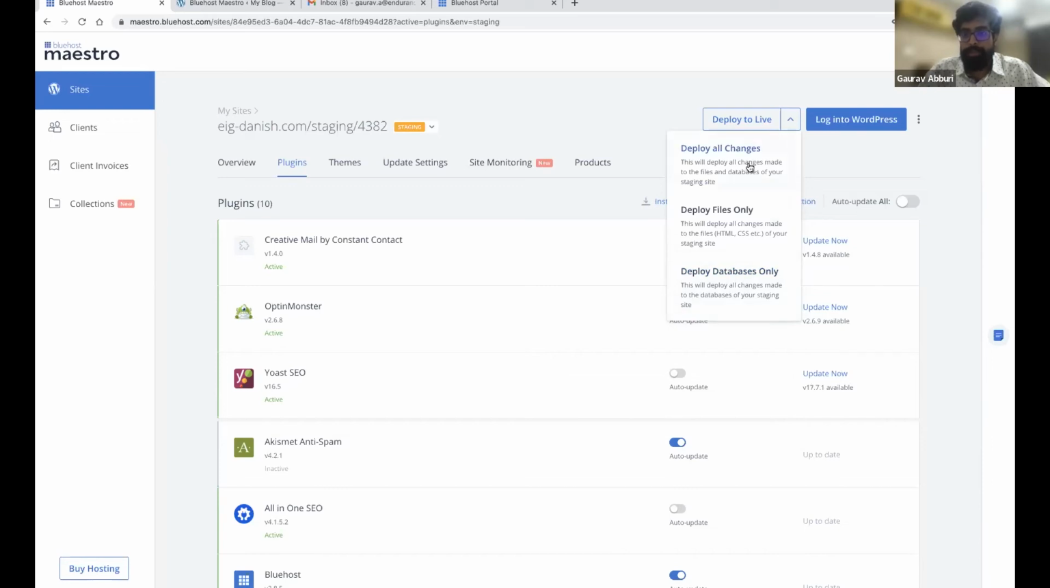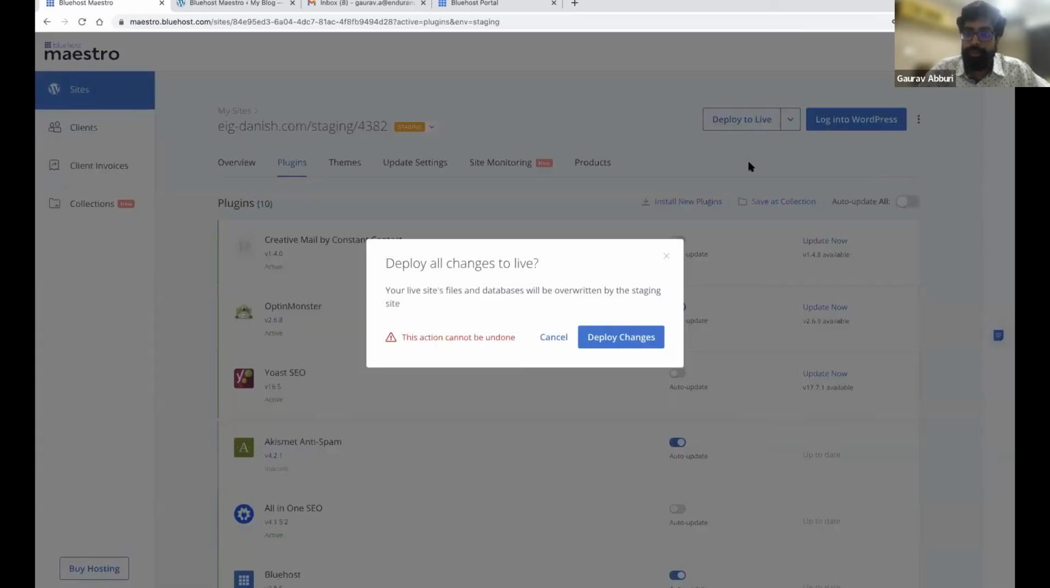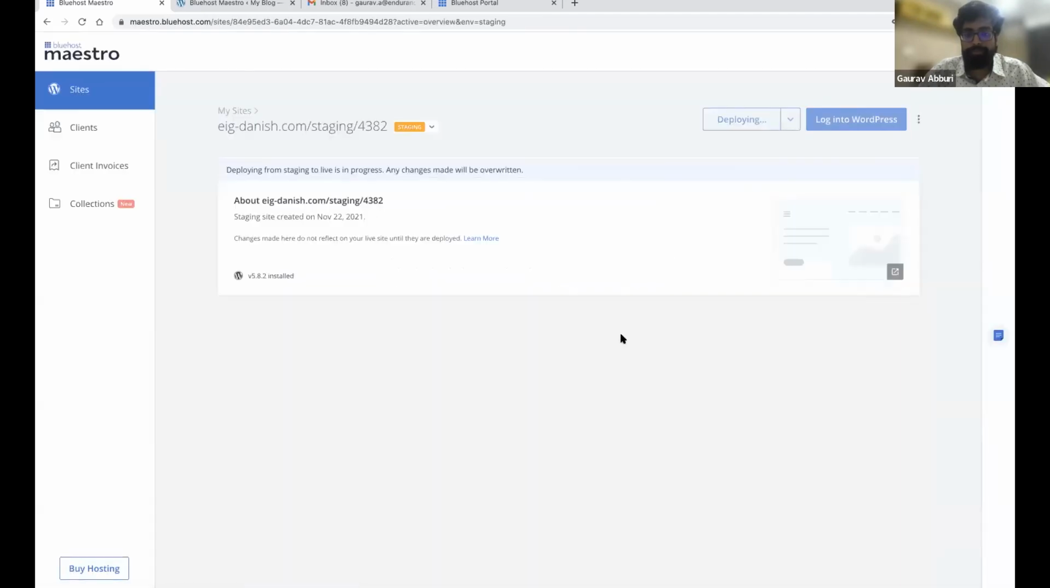So in this case, I'm going to say deploy all changes, confirm. So this deployment is going to take some time, and you can navigate away, and whenever the deployment is done, you will be notified, and then you can go back, check if everything is working with the live site, and you should be good. So this is how the staging works.